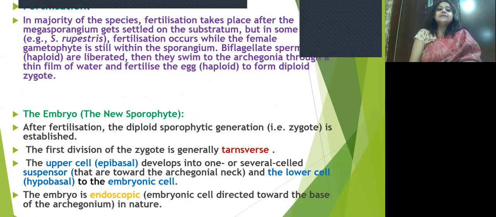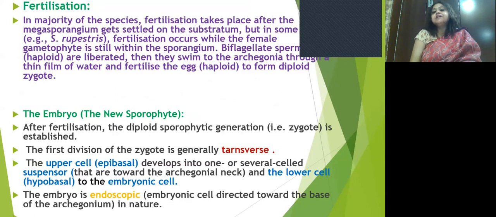How does fertilization take place? In most species, fertilization takes place after the megasporangium gets settled on the substrate. But in some species like Selaginella rupestris, fertilization occurs while the female gametophyte is still within the sporangium.